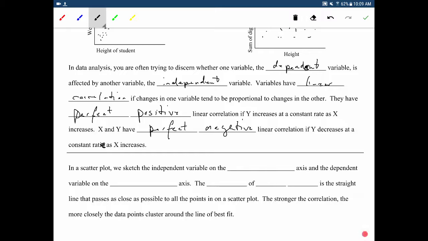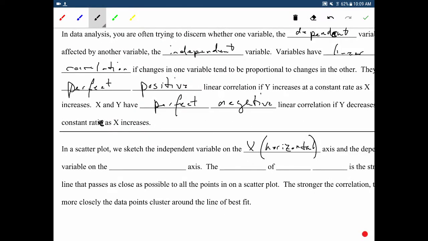In a scatter plot, we sketch the independent variable on the x-axis, or the horizontal axis. The only time that's not done is if you take economics, which is why I did not do well in economics, because I couldn't get my head around the independent variable being on the y-axis, because that's ridiculous. Anyway, we put the dependent variable on the y, or vertical axis.